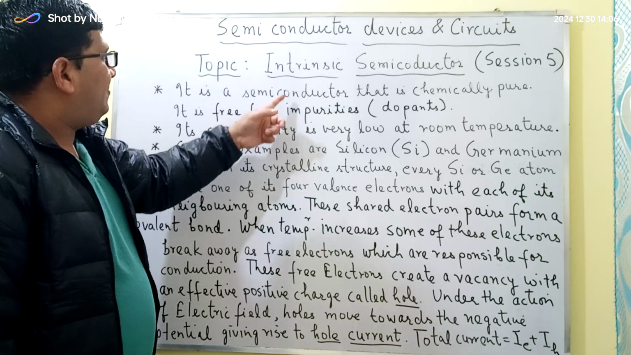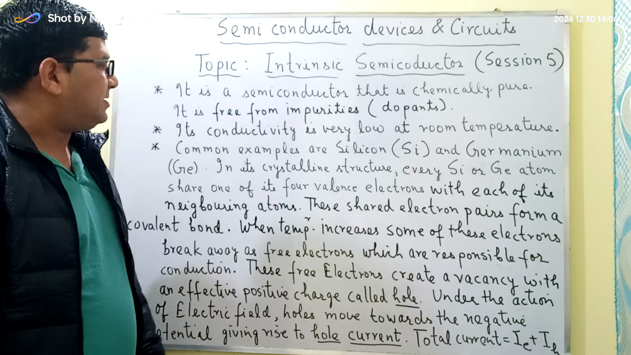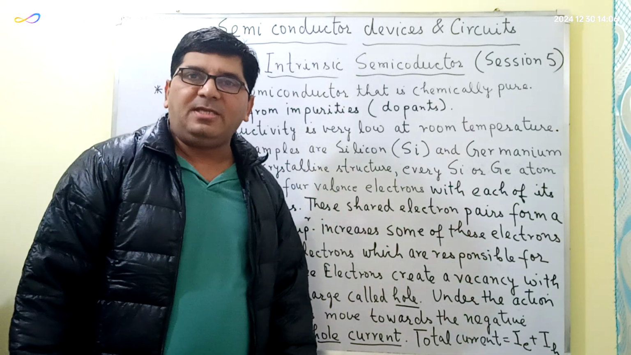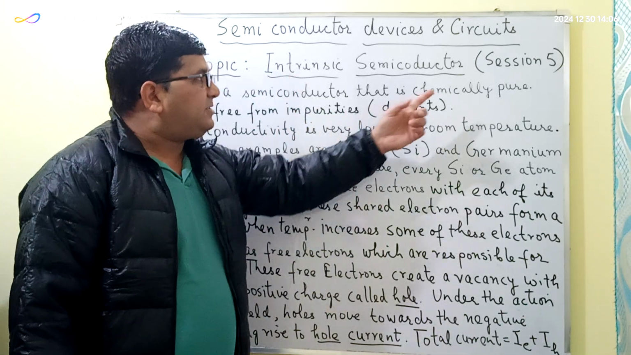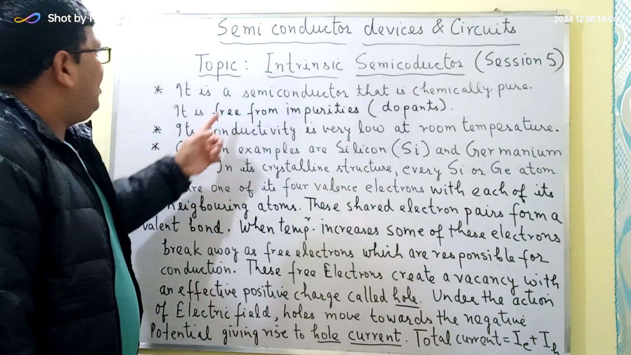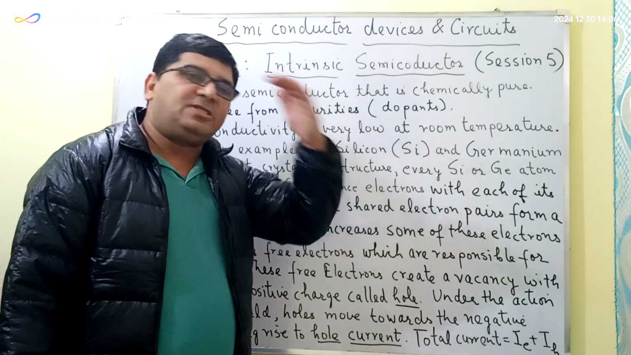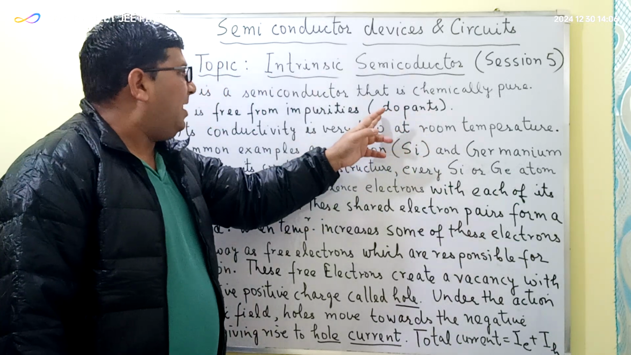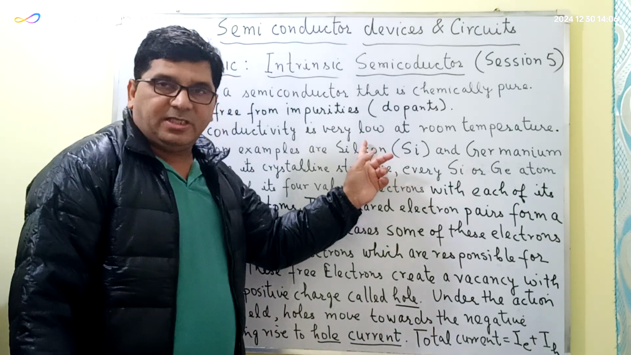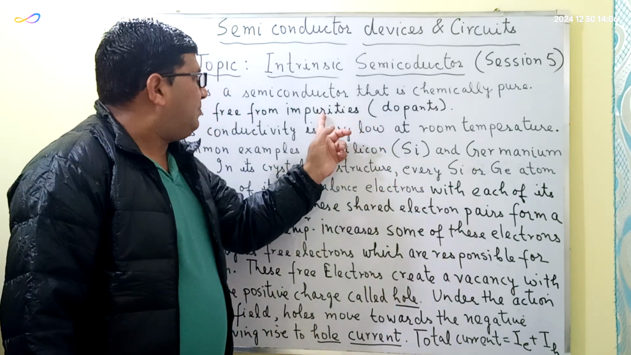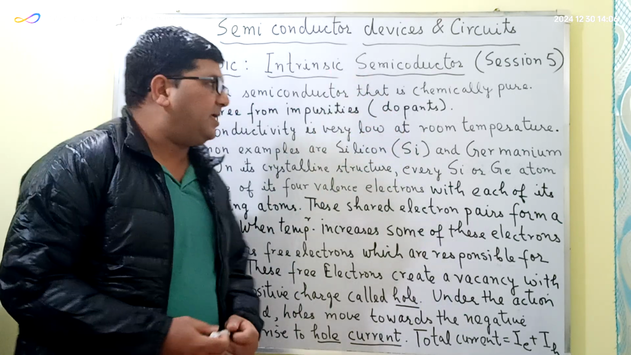When we add these dopants or impurities to the intrinsic semiconductor, that semiconductor is called the extrinsic semiconductor. We will be studying the extrinsic semiconductor in the next session. Intrinsic semiconductors have a very low conductivity at room temperature, and that is the reason why we add the impurities or dopants in order to increase conductivity. And when we add them, this semiconductor is called the extrinsic semiconductor.